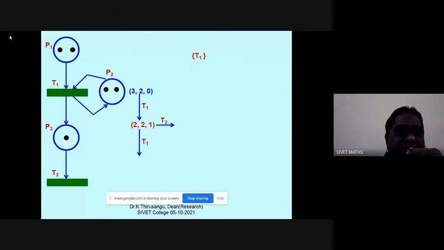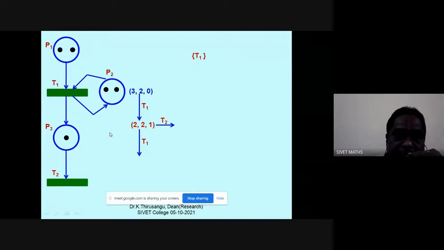Once I am firing T1, what will happen? From these 3 tokens, from P1, 1 will be taken out and 1 will be deposited in P3 after firing. Similarly, regarding P2, 1 will be taken before firing. After firing, 1 will go there. Therefore, the 2 remains the same in all these cases.